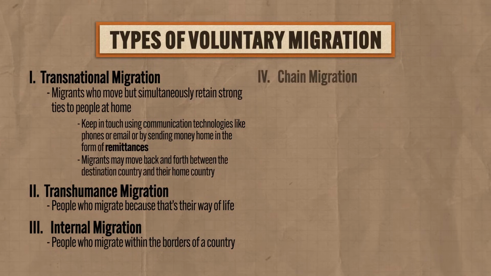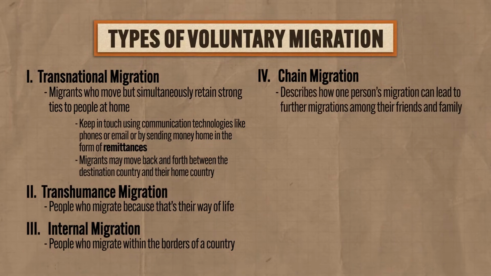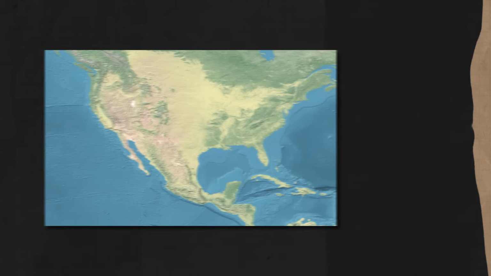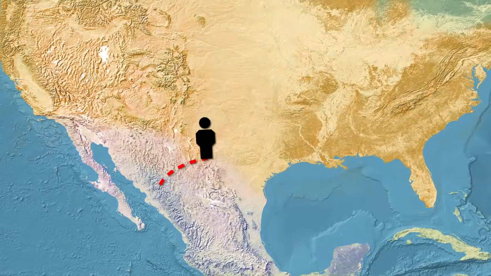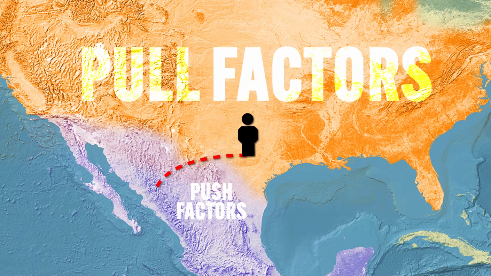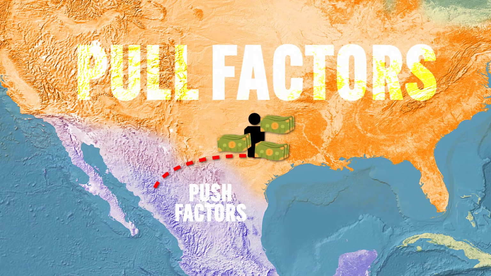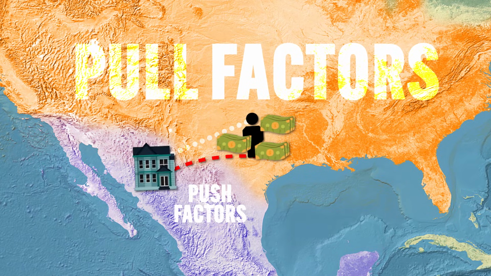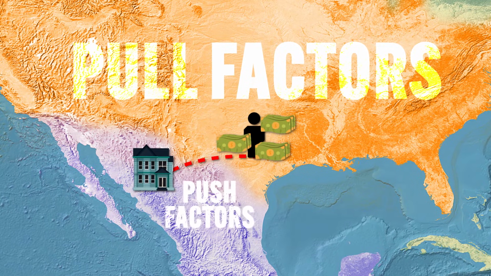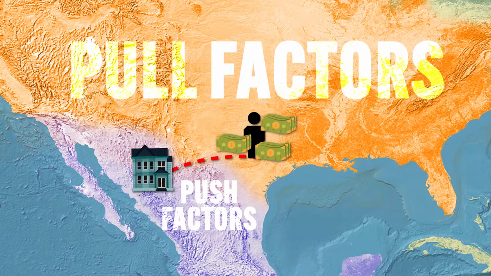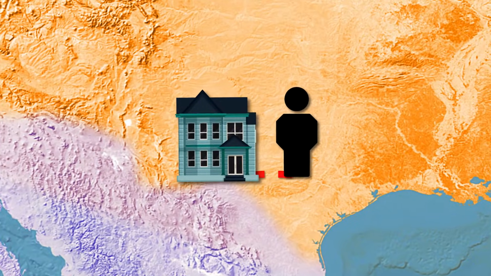And fourth is chain migration, which describes how one person's migration can lead to further migrations among their friends and family. For example, this guy migrates to another country because of various push and pull factors that he has experienced. Now, let's say he finds himself a job and settles down into a passable living situation, and all the while he remains in contact with those whom he left behind. Well, they're still experiencing the very same push factors that induced him to leave, but now they have an additional pull factor, namely that our guy has proven that a better life exists over here. Therefore, in a chain migration situation, these people will migrate to join him.